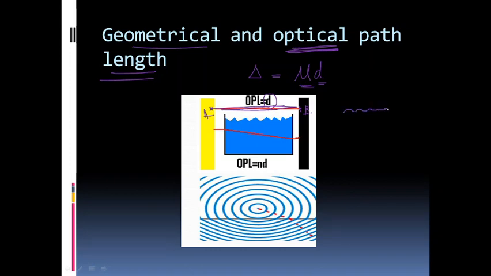So when a light wave is propagating through air and when the same light wave is propagating through water, the same physical distance will not be covered in the same time, right? Through air, light can propagate easily. Through water, light will propagate slowly. So we will have to consider the refractive indices of these media, mu1 and mu2, and we define the optical path length delta as the product of refractive index mu and the physical distance, or the geometrical path length d. So remember this concept of optical path length. We will have to multiply with the refractive index to get the optical path length.